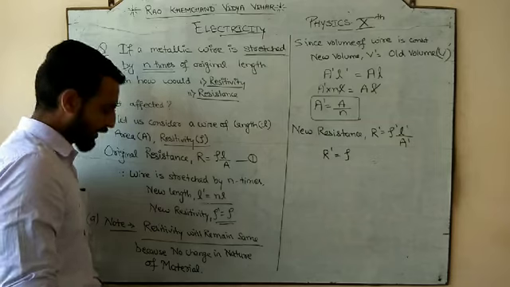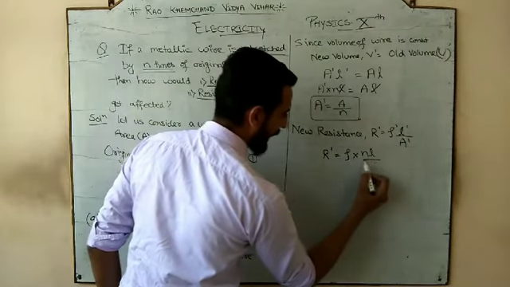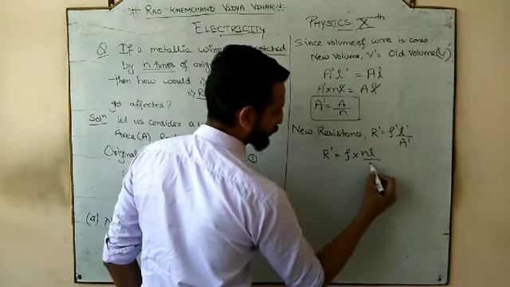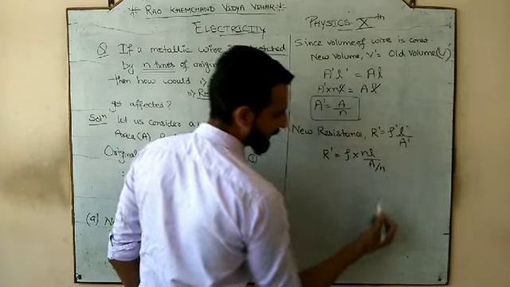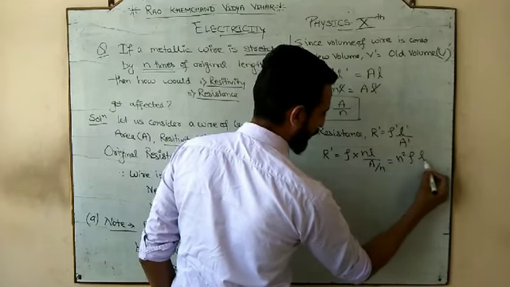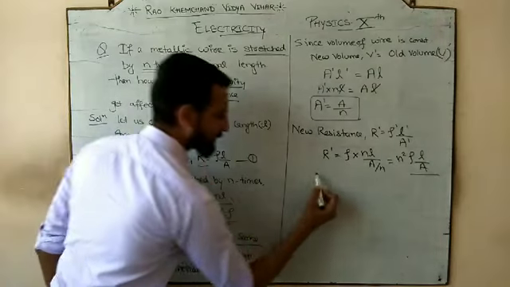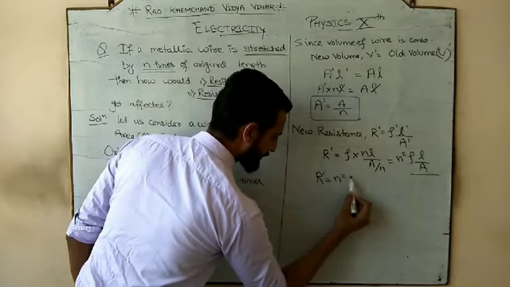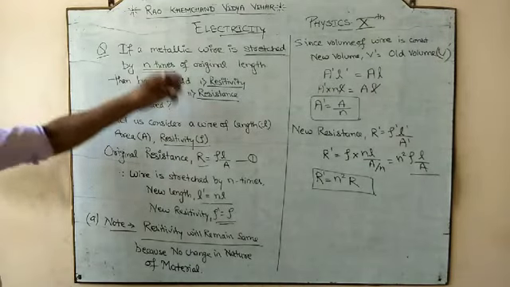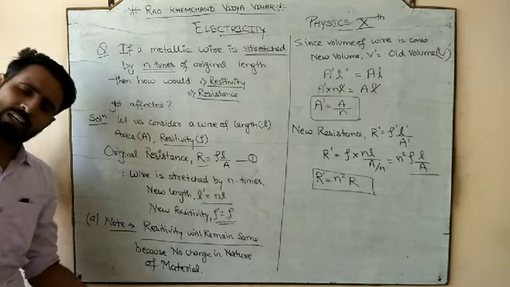It is similarly like the old one because there is no change in the nature of material. New length is n times because it is being stretched, but by stretching, length is increased, so area will decrease. And when this n goes up, it would become n square rho L by A. And what was rho L by A? It was the old resistance. So the new resistance is n square of R. So if a metallic wire is stretched by n times, its resistivity will remain the same.